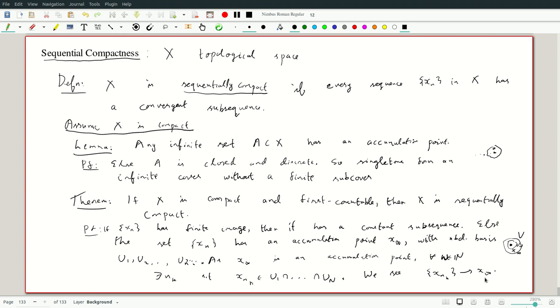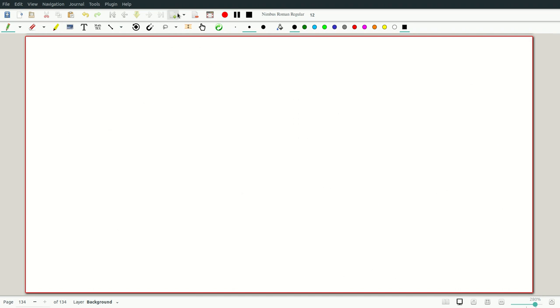So we can see that x_{n_k} converges to x_infinity. So this actually proves the theorem. If it's compact and first countable, the sequence has an accumulation point, or a very simple case, and there is a convergent subsequence. The other direction is more useful because it's often easier to work with sequences to prove compactness.